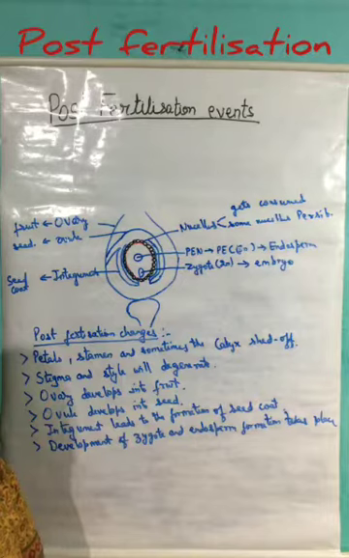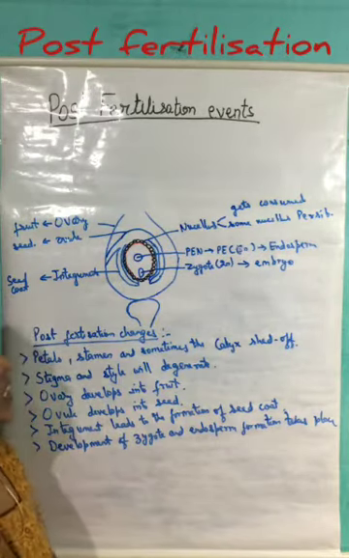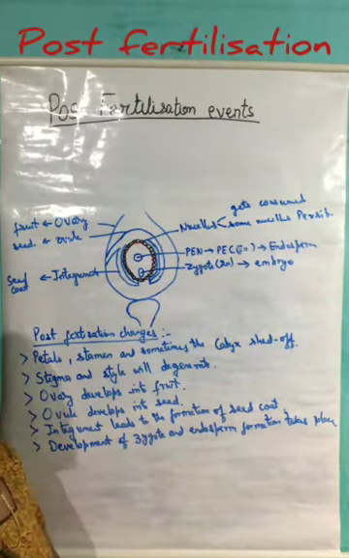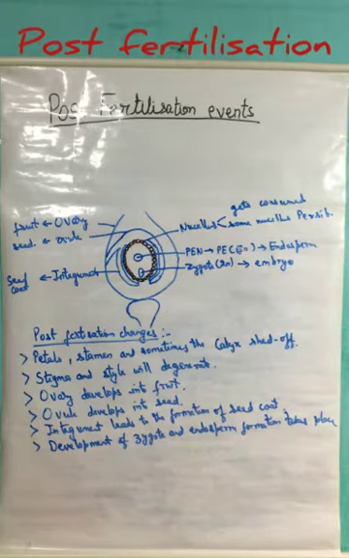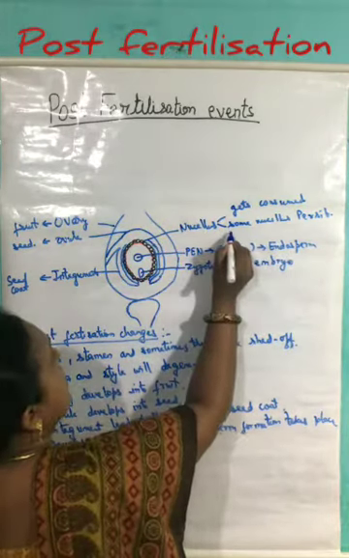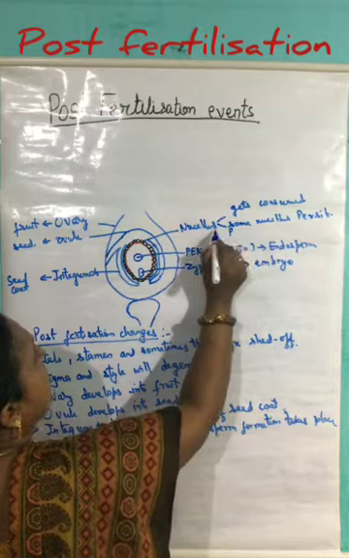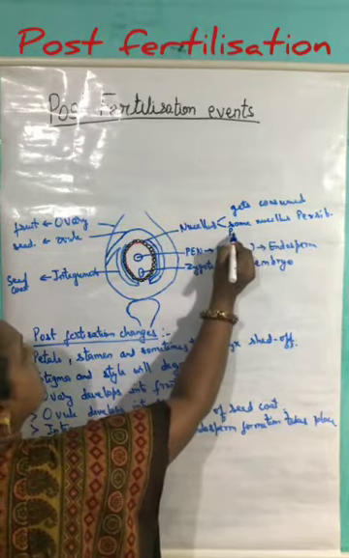That means even after the formation of the seed, some of the nucellus cells persist, and this type of seed is known as perispermic seed.